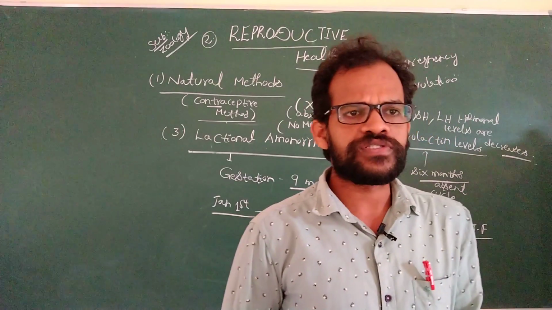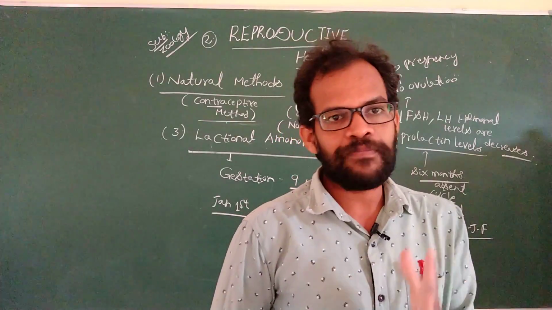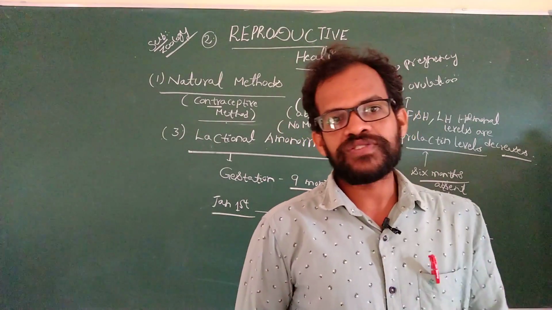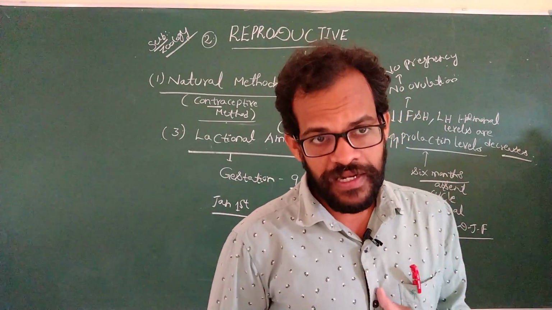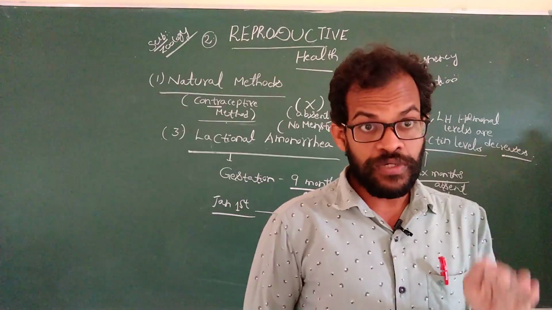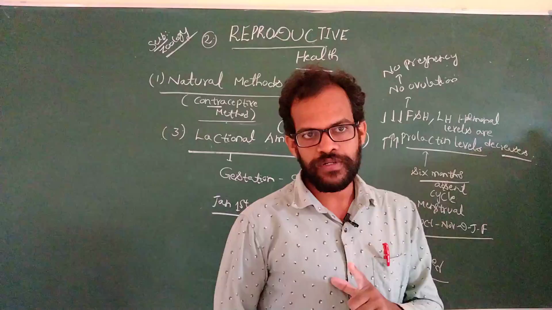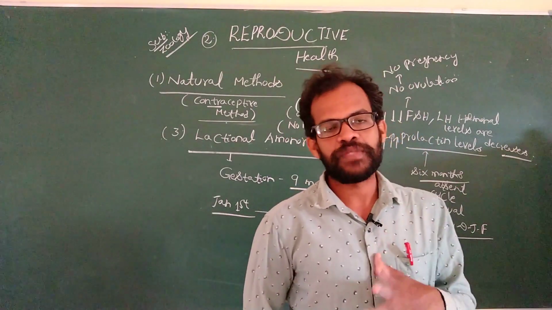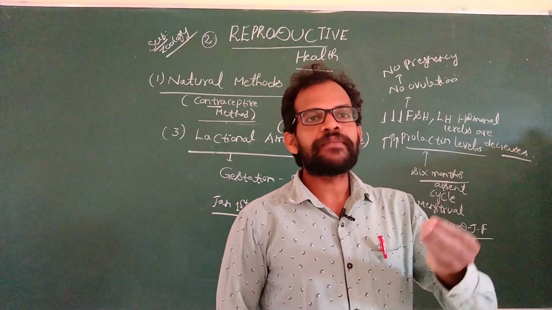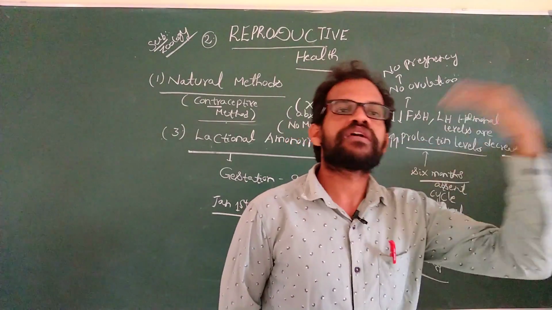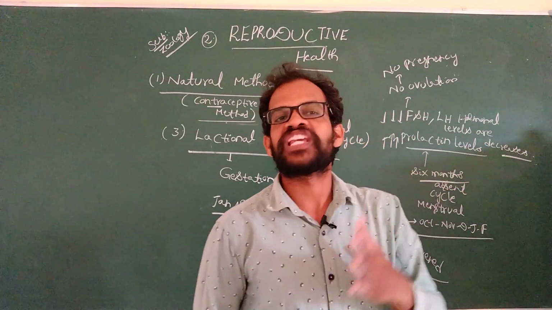For example, some couples don't want children right now and want a gap. They avoid sexual intercourse in that period. They follow natural contraceptive methods to prevent pregnancy and also to reduce the growth of the human population. They avoid the 11th day to the 17th day. The second natural method is the withdrawal method. In the withdrawal method, the male partner withdraws his penis from the vagina before ejaculation or insemination.